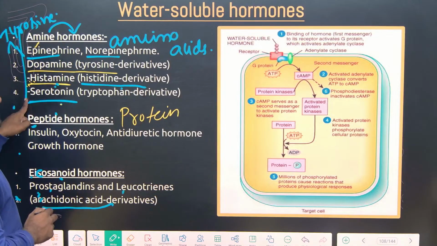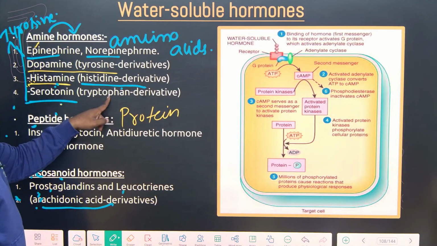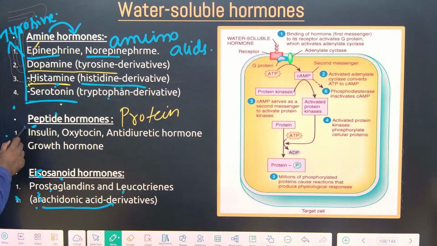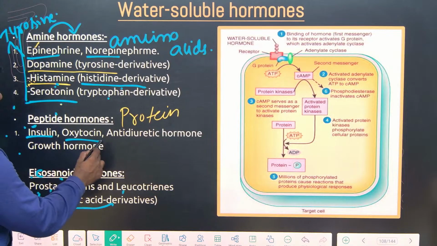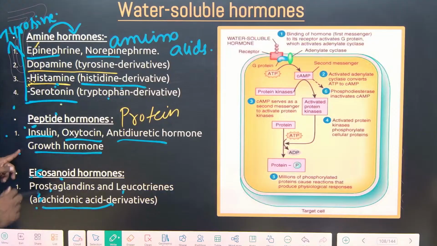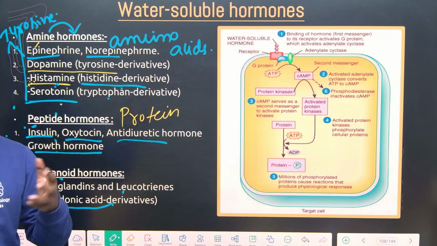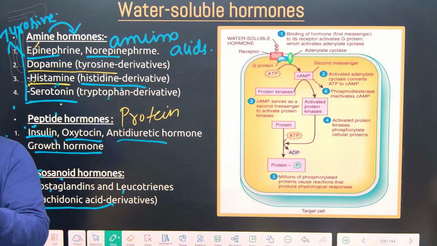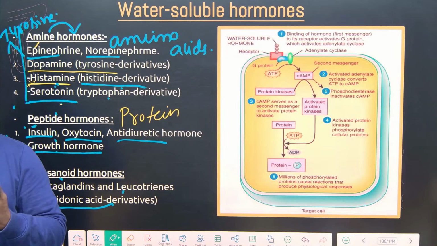But these are all the hormones which are derived from amino acids. Next, peptide hormones: insulin, oxytocin, antidiuretic hormone, growth hormone. Remember, they are protein in nature. They are not simply amino acids. They are proteins. Protein means made up of more than 10 amino acids, at least. Some proteins are made up of 4 or 5 also, but most proteins are more than 10.